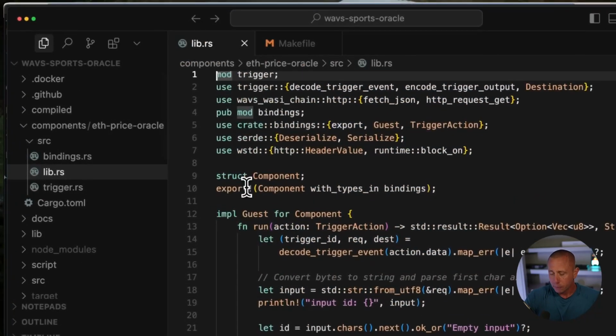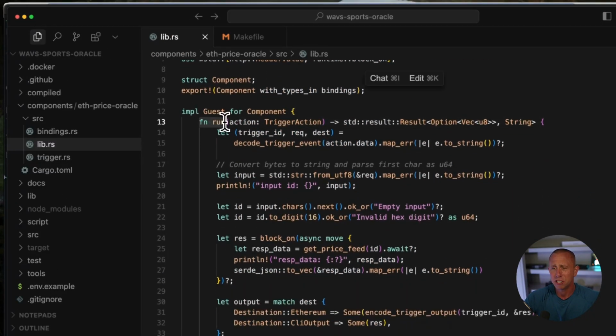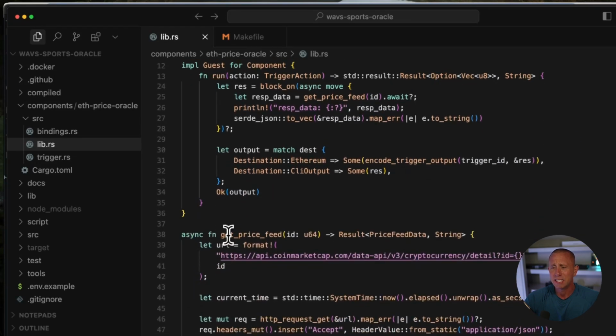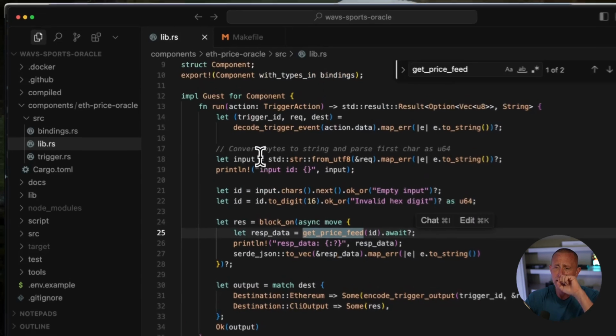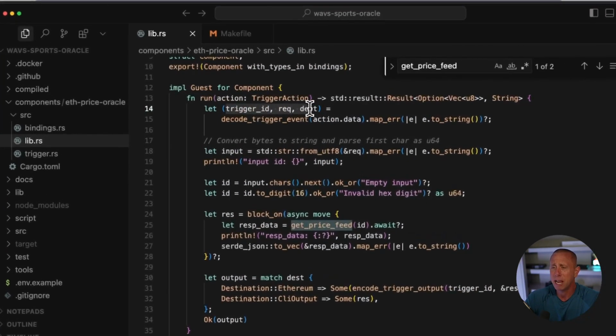The makefile just has all of the different commands that are set along with any hard-coded variables. So checking out lib.rs, we have this main function here called run, and then we also have this get price feed function. The run function is calling get price feed, and you can see that we have some arguments being passed in.